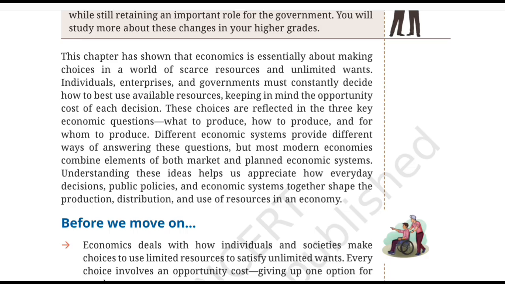So, coming down to the end of this entire chapter, this chapter has shown us that economics is essentially about making choices in a world of scarce resources and unlimited wants. So, we understood that resources are limited and there are unlimited wants. Individuals, enterprises, and governments must constantly decide how to best use all the available resources, keeping in mind the opportunity cost of each decision.